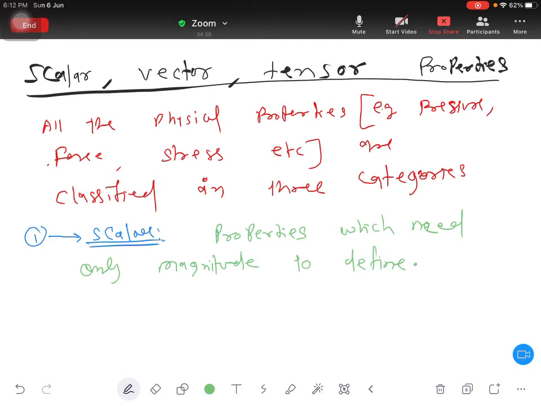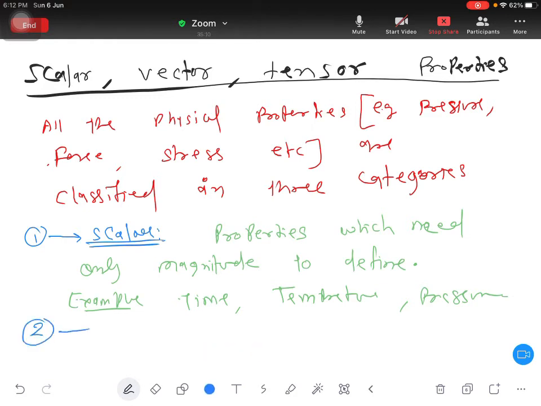Only one line. Properties which need only magnitude to define. Now for example, time, temperature, pressure. Before that I will teach you vector and tensor, then I will explain the physical meaning of this.